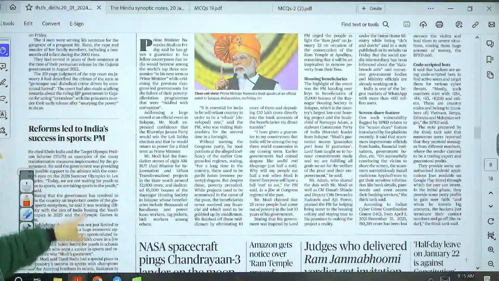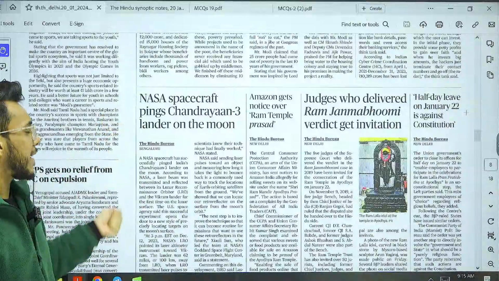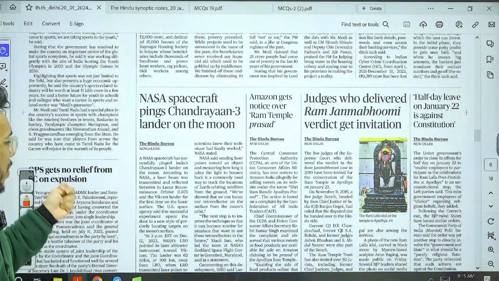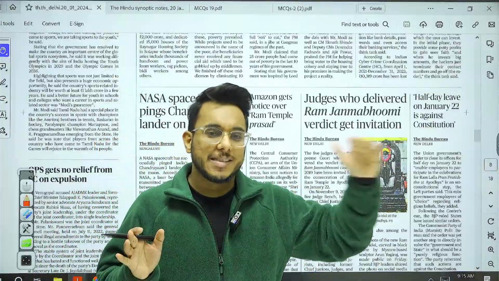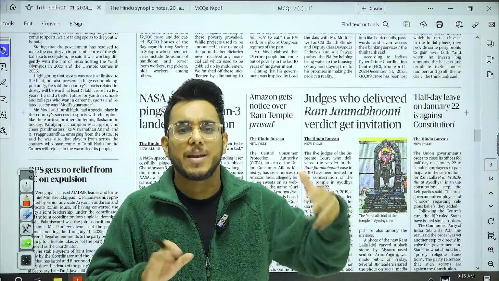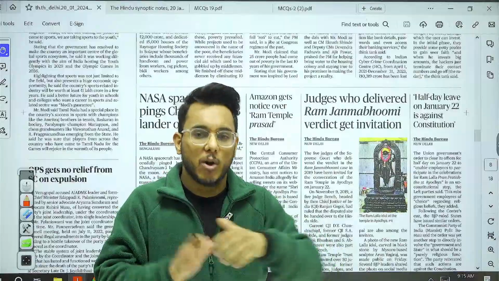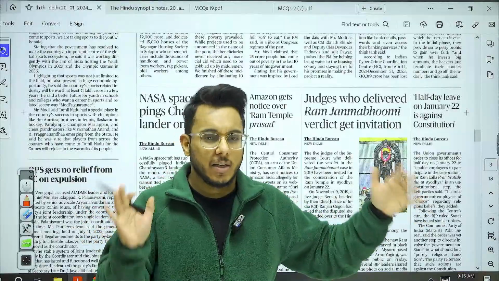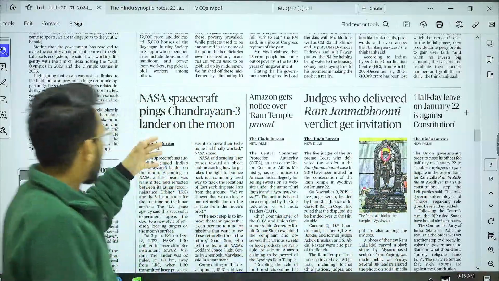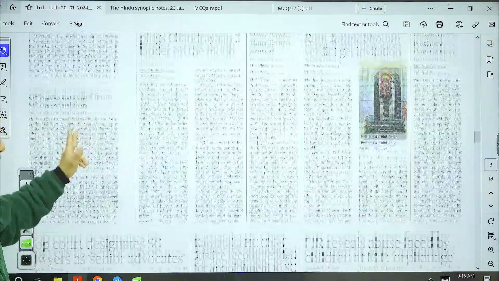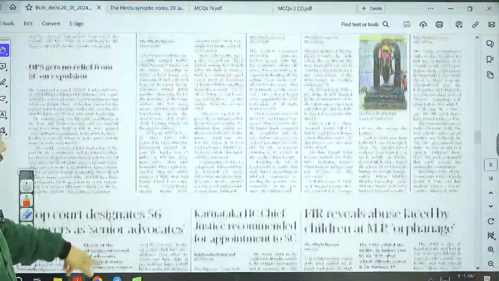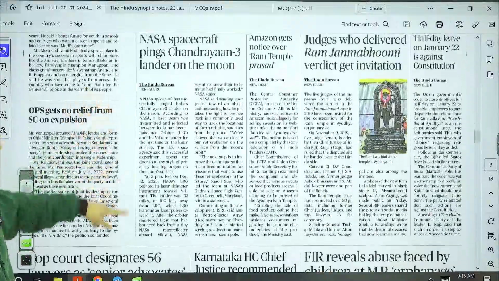Then further moving on, NASA spacecraft pings Chandrayaan 3 lander on the moon. So basically, guys, when one spacecraft sends a signal, a kind of formal handshake, a formal signal sent by one spacecraft to another, that is called pinging. So what has happened? Chandrayaan 3 on the moon has been pinged by NASA. Okay, that is something. Then further, judge who delivered Ram Janmabhoomi verdict gets invitation.